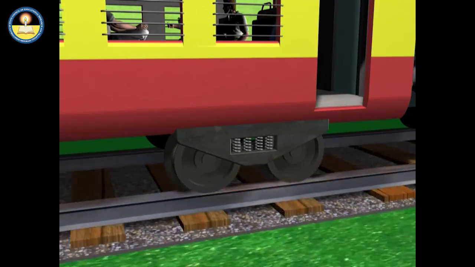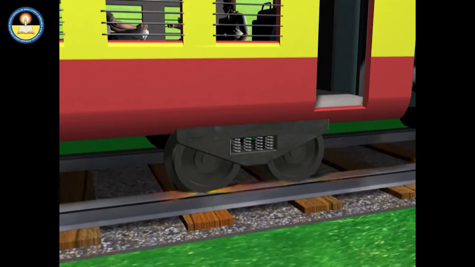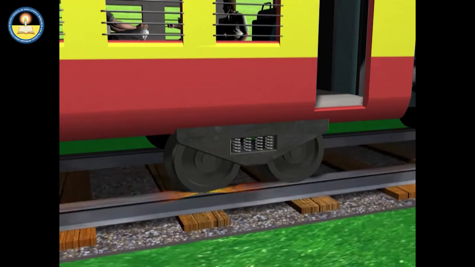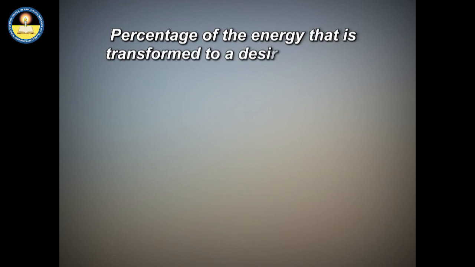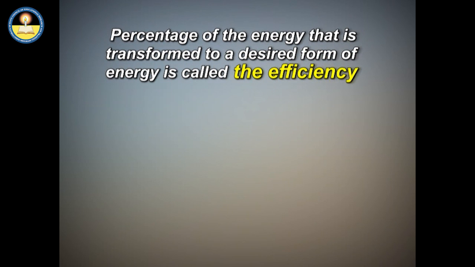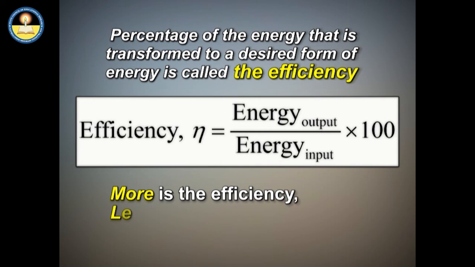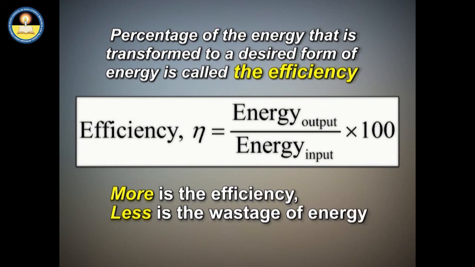That is, whenever energy of a device is used to do the work, some of that energy is always lost, and the percentage of the energy that is transformed to a useful or desired form of energy is called the efficiency of that device. More is the efficiency of a device, less is the wastage of the energy.